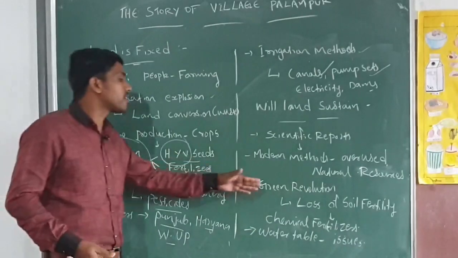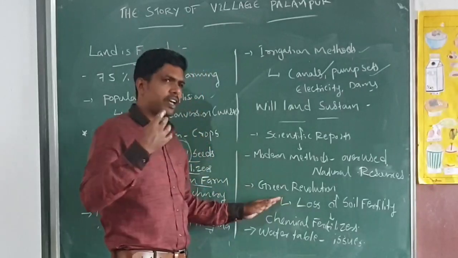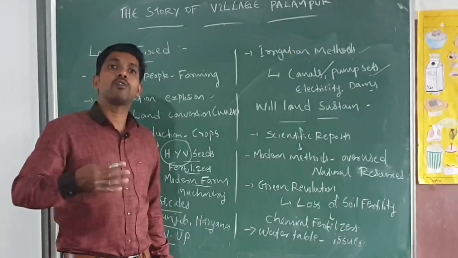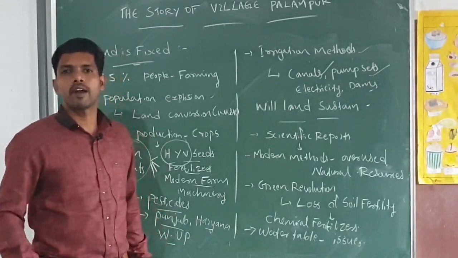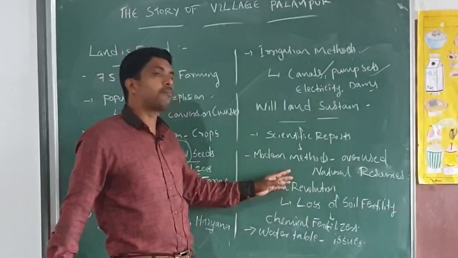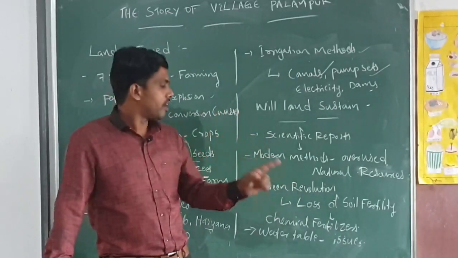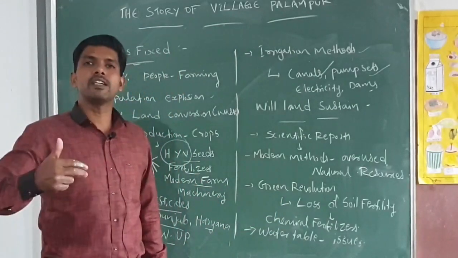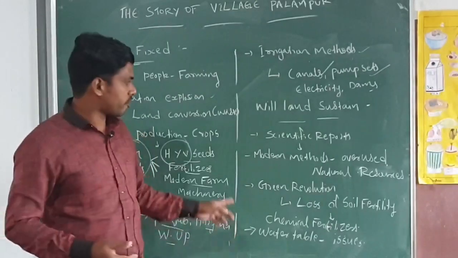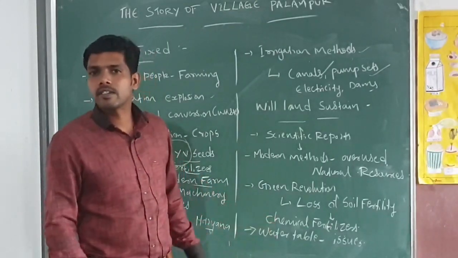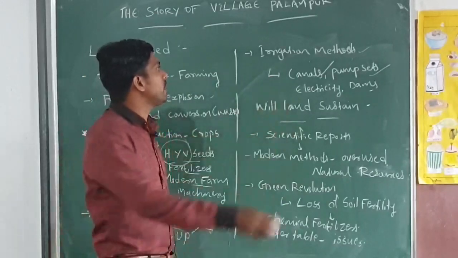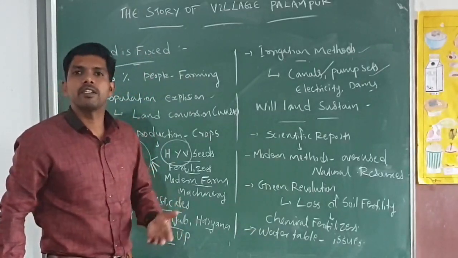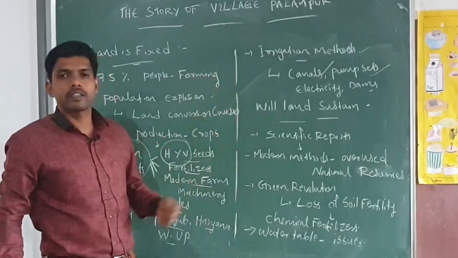So here also, green revolution was a revolution in India in the case of agriculture. We got a lot of production and we got surplus production from the fixed land, and this green revolution had many positive impacts. But one negative impact is that it is causing the loss of soil fertility. Soil fertility is depleting year to year because of the usage of chemical fertilizers and pesticides. And with the help of irrigation, we are expanding cultivation to many areas. So production we got, surplus we got, we are exporting many crops to other countries also.